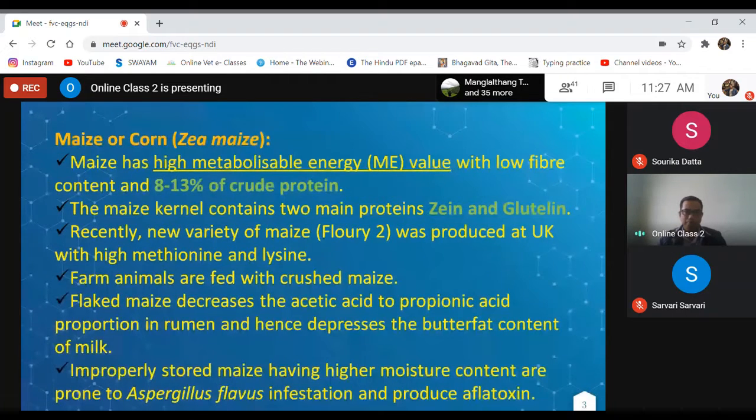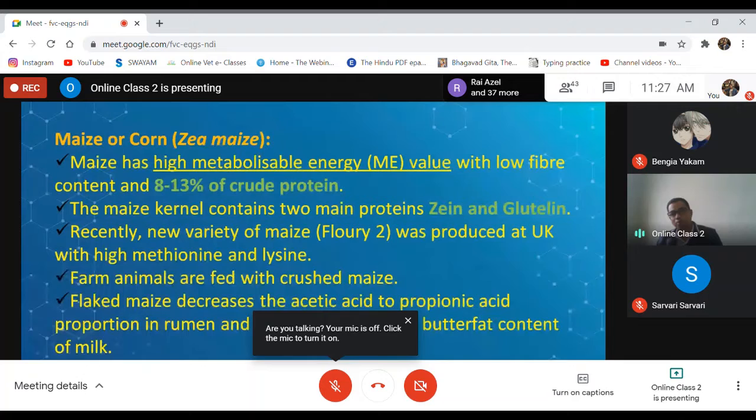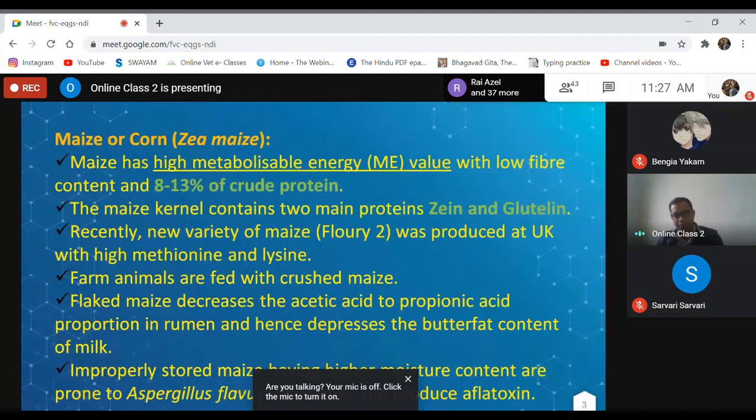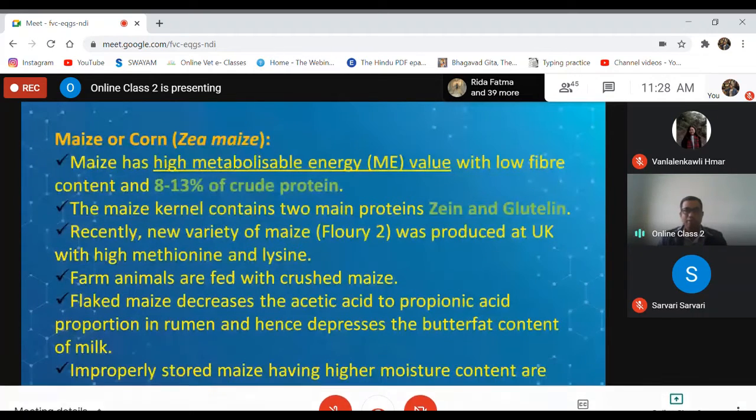Actually, if we feed more concentrate to the animals, particularly to the ruminant animals, then there will be more production of propionic acid than acetic acid. But acetic acid is required for synthesis of milk fat. So when there is more production of propionic acid than acetic acid, definitely there will be less synthesis of milk fat. So this is the reason actually.